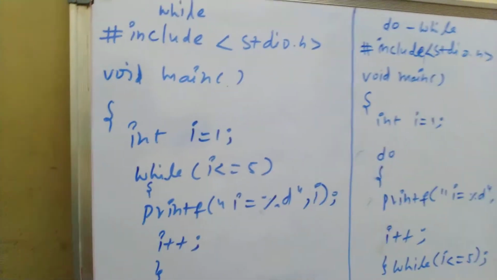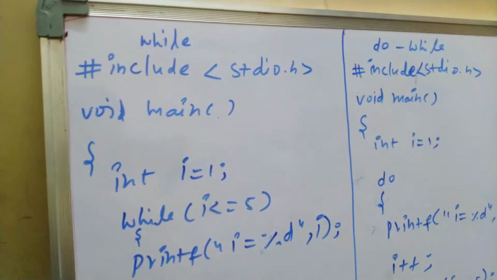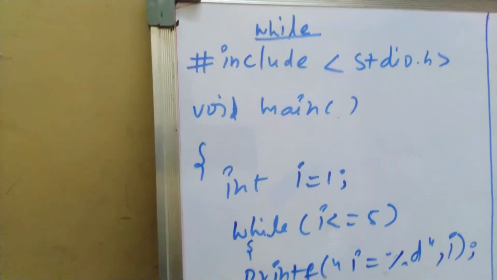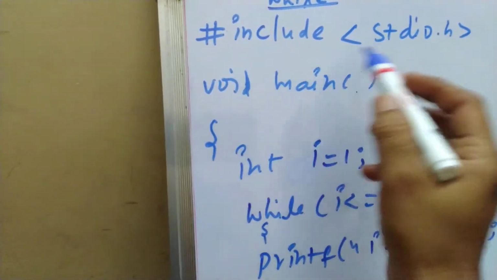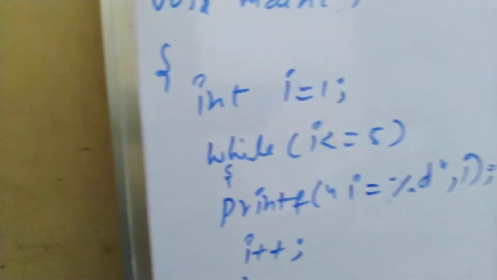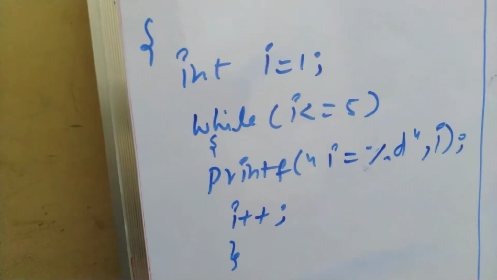Hi, today we will discuss the difference between while and do while in the C programming language. I wrote a simple program: include stdio.h, void main, and I defined one variable, int i equal to 1. I am showing a simple program so that you can understand it very easily.